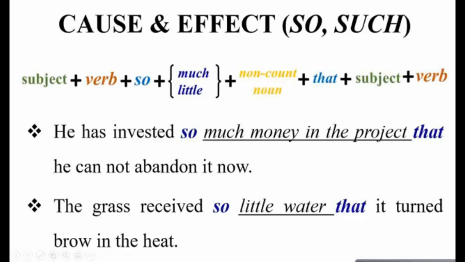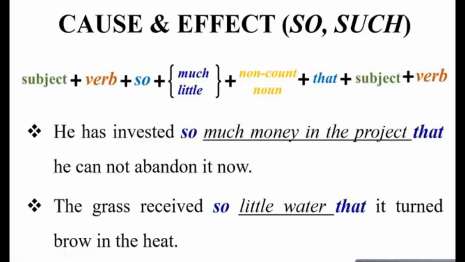So the sentence will feel like, he has invested so much money in the project that he cannot abandon it now. So the cause was the higher investment, and the effect turned out to be, you have no option left to abandon the project. Another example: the grass received so little water, so followed by little. Again, water is a non-count noun, that it turned brown in the heat. So the cause was a lesser amount of water supply, and the effect turned out to be brown grass because of the heat.